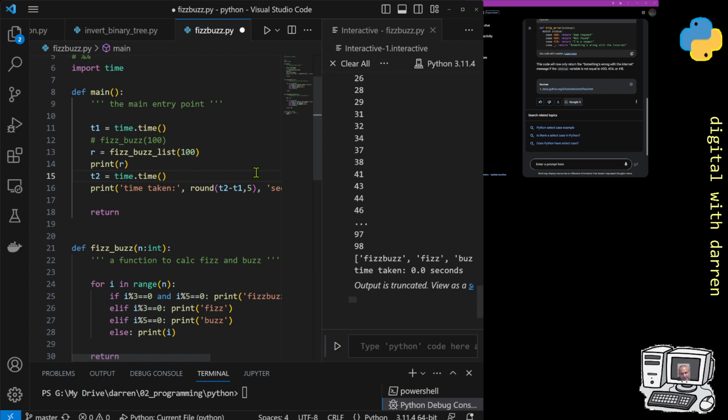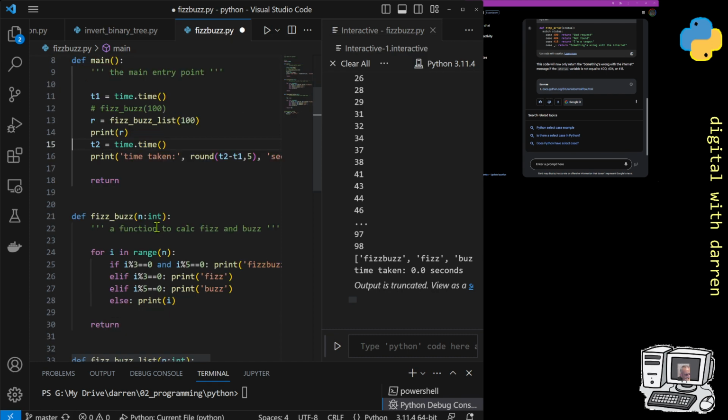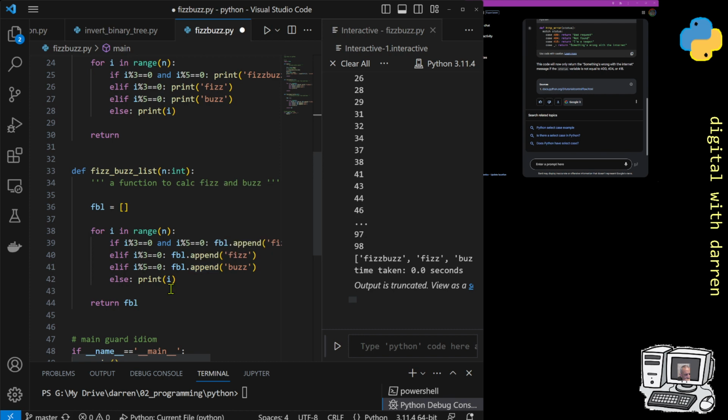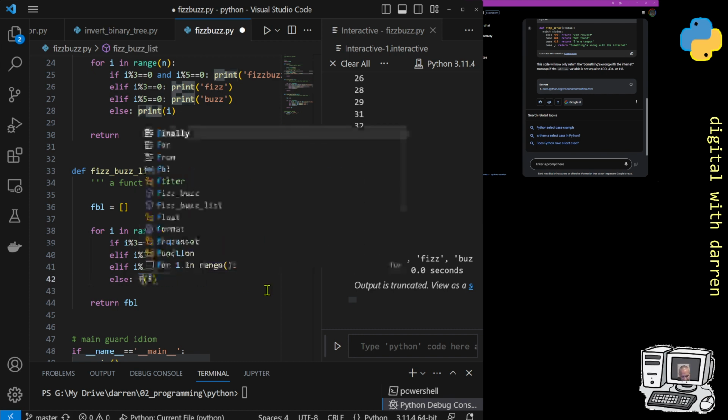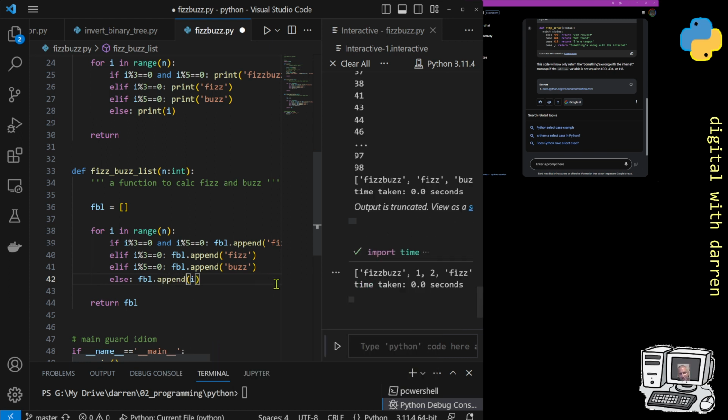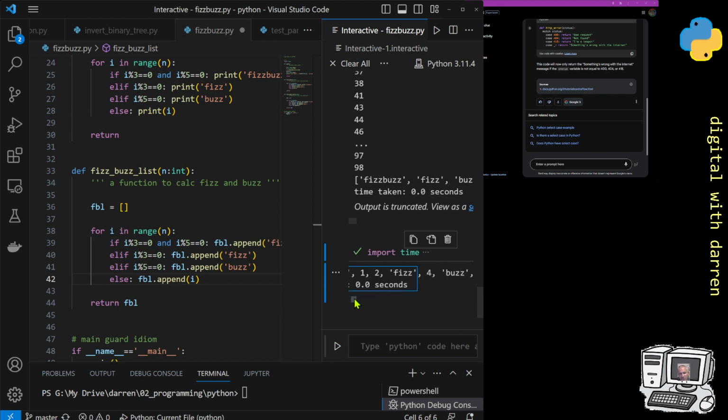So that'll run, and now I wonder why we just printed out our. Okay, did we run? We didn't run a FizzBuzz list. Okay, that was our FizzBuzz list. Else print i. Okay, fbl.append again, i. There we go. So now what we have is this long list of things that, again, 0 is a FizzBuzz, then you've got 1, 2, 3 is a fizz, and so forth going on.